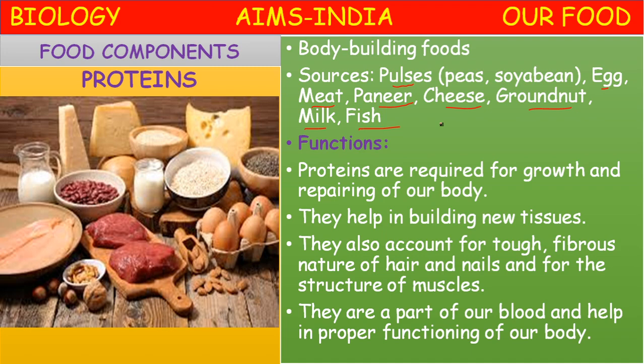They are part of our blood, and help in proper functioning of our body. So all antibodies which are produced by our WBC, they are proteins. All enzymes, digestive enzymes, respiratory enzymes, they are all proteins. Hormones, they are all proteins. So that's why proteins are very, very important food components.